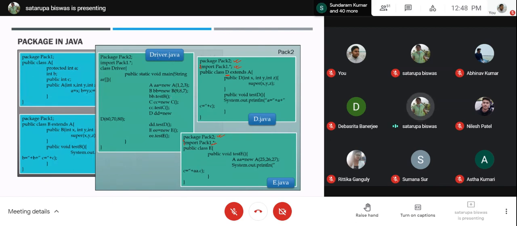It is present in this package pack2. This is a small case, and you are importing all the classes from pack1 and trying to use all of them here. You can see in this D class, you can only access A and C, but B is not accessible, as B had the default access specification. So outside the package, it is not accessible. In this E, you can see it can only access C, which was public. The default and protected members both are blocked here. Both cannot be used.